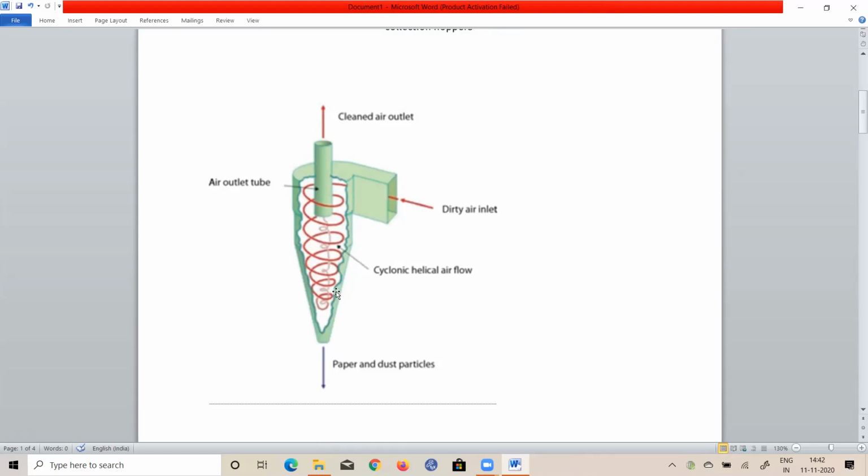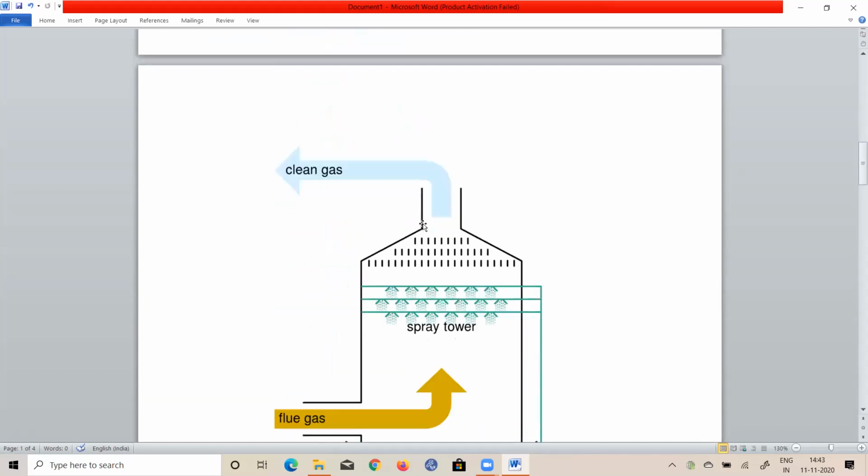The air rotates through a number of turns and finally goes out through the central tube. At the top you can see the cleaned air outlet. This is the cyclone. The cyclone can be attached with a water spray also, then it becomes a wet cyclone.